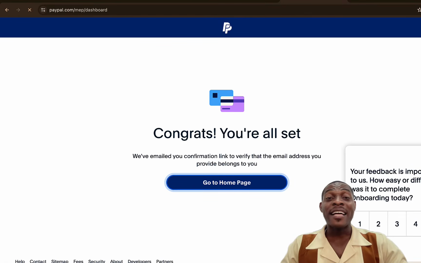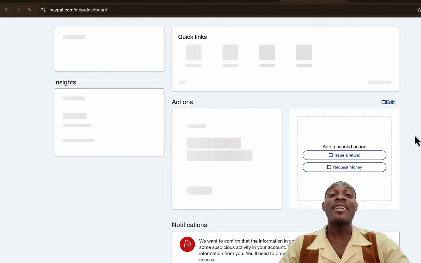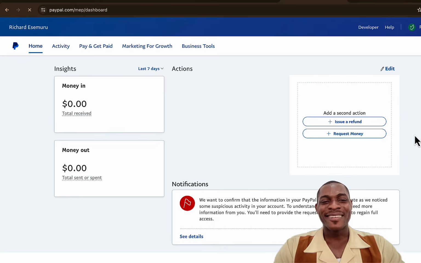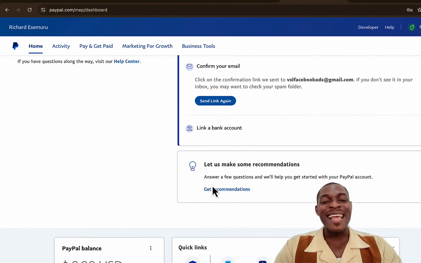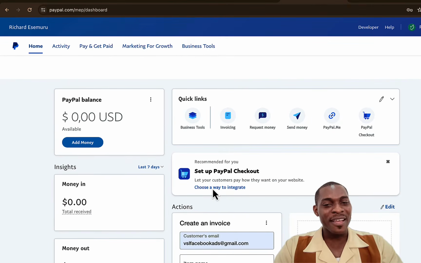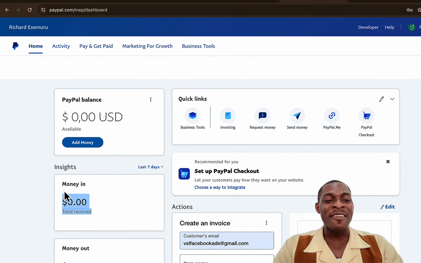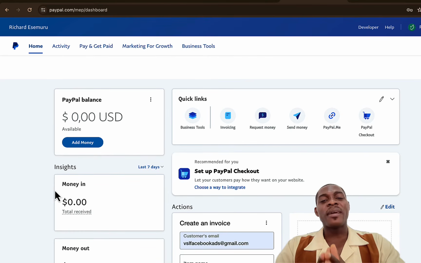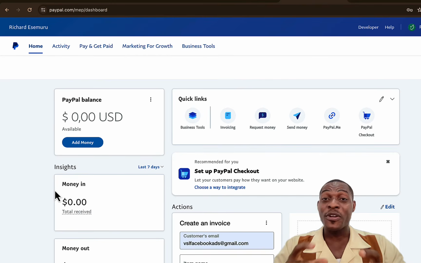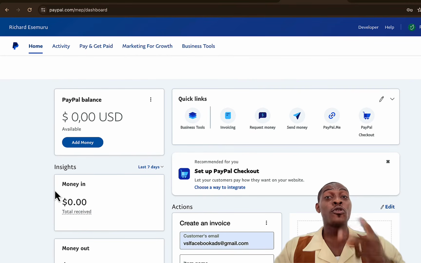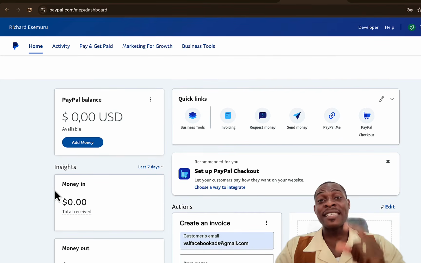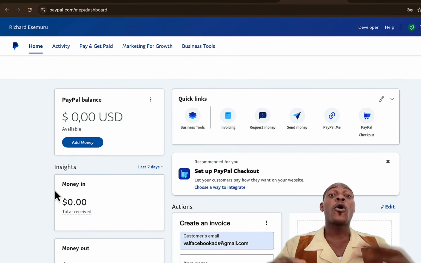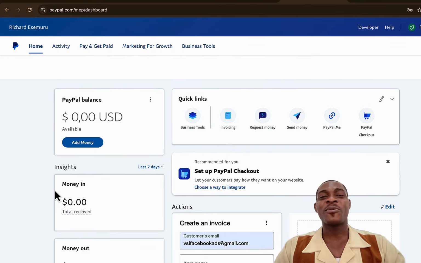As mentioned earlier, there are so many other things that we need to do in order for this account to be complete. Now, as you see, this PayPal can actually send payments out and can also receive payment. But the truth remains that this PayPal account will be limited within a very short period of time because they will need us to do two things. Number one, they would need us to put in our valid ID card and also need us to connect our bank account, as it were.